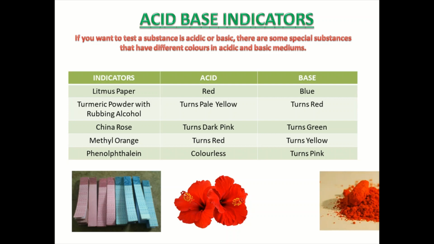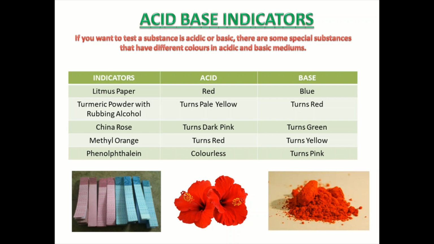Similarly, methyl orange. Here you can see methyl orange. When you add methyl orange to an acidic solution, it will turn red. And when it is added to a basic solution, it will turn yellow. Especially one indicator, that is phenolphthalein, is colorless in acid as well as turns pink in base.